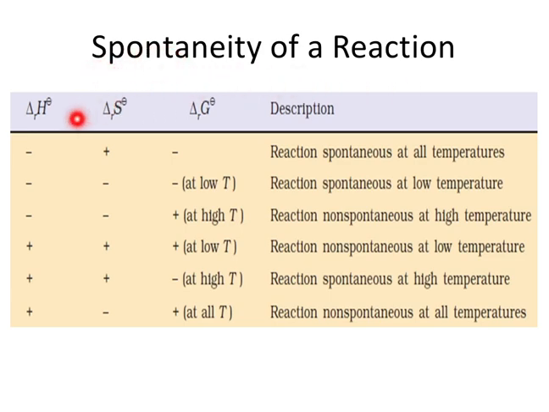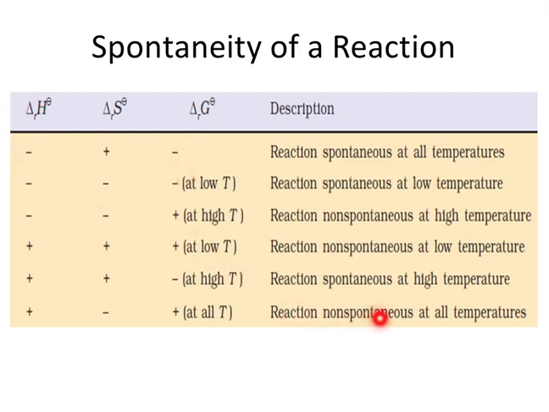Coming to the last topic, spontaneity of a reaction. Spontaneity means the relation between enthalpy, entropy, and ΔG, that is, the reaction's Gibbs free energy relations with the spontaneity of a reaction. For a spontaneous reaction to happen at all temperatures, we already saw ΔS is positive. So ΔS is positive for all spontaneous reactions at all temperatures. The remaining are negative: ΔG is negative and ΔH is negative.